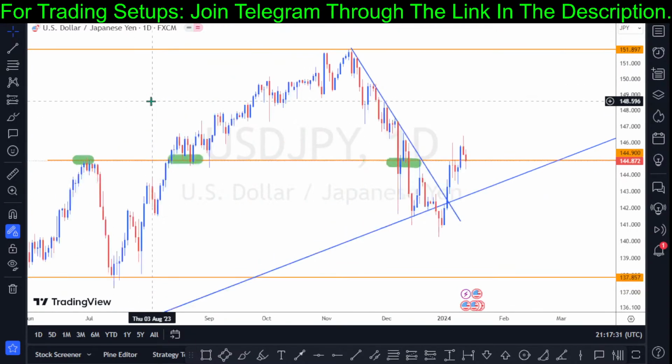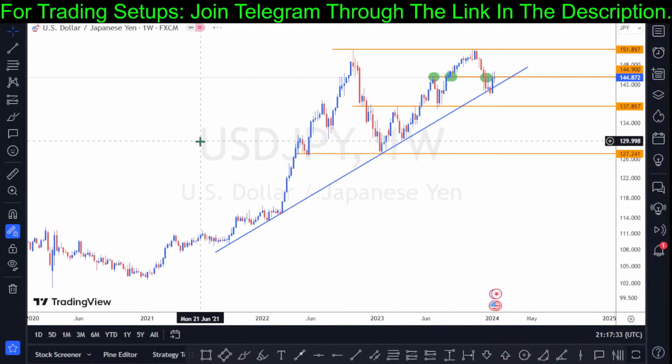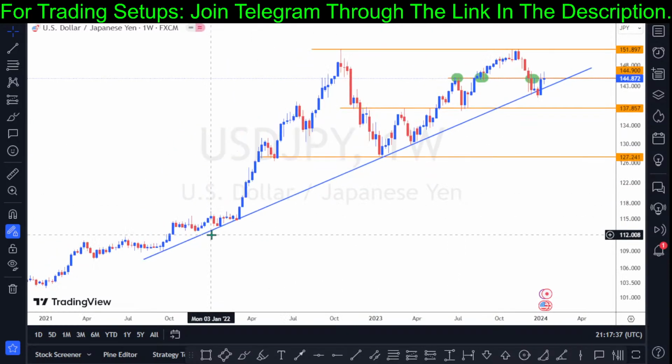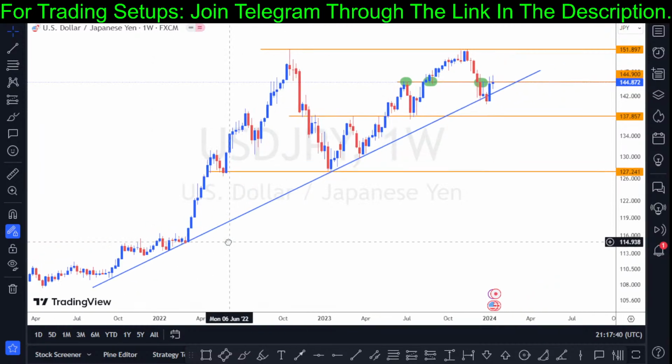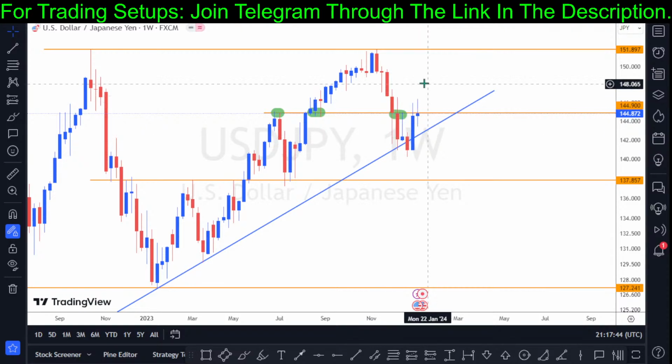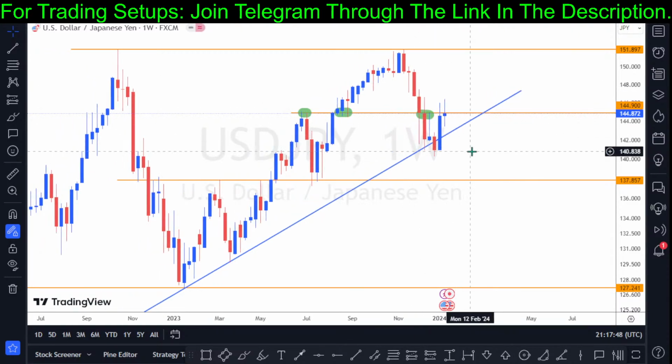So let's check out what we have on the USD yen. The USD yen is still active on its bull mission. It's still active, but there wasn't volume last week. We just have a doji candlestick, which means the market is still in a state of indecision. The market hasn't yet made a decision. Maybe it's going to break to the upside or to the downside.